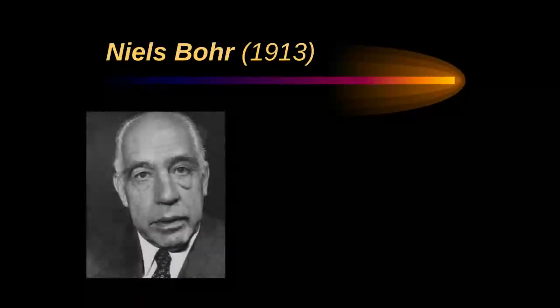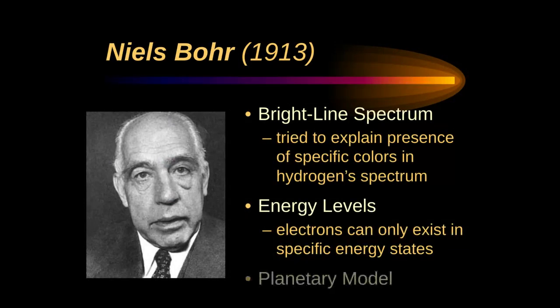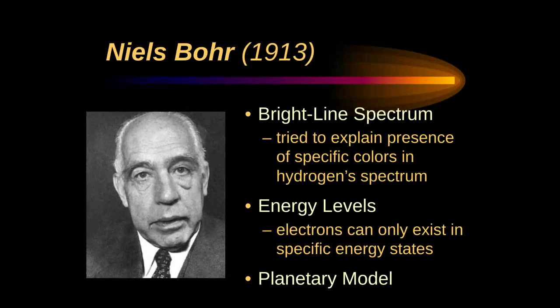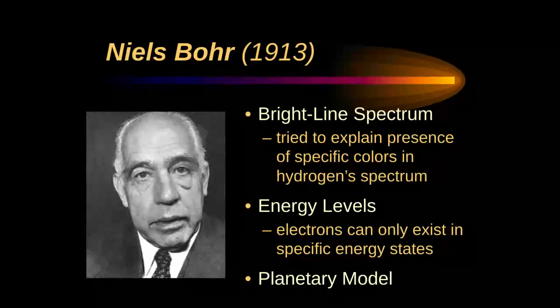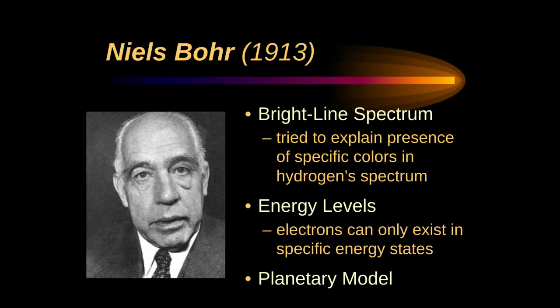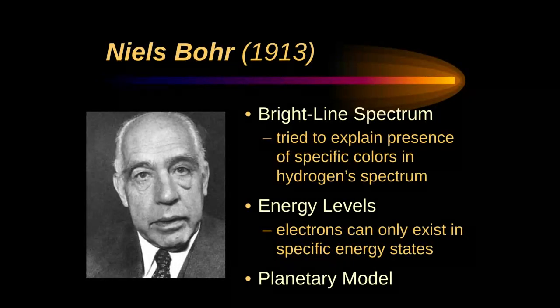Then, almost exactly the same time, about 2 years later, Niels Bohr came onto the scene, and he did an experiment called the bright line spectrum experiment. And he's trying to explain the presence of specific colors in the atom or the element hydrogen spectrum. And through this experiment, he discovered that not only are electrons around the outside of the atom, but they exist in specific energy states. And his model was called the planetary model.